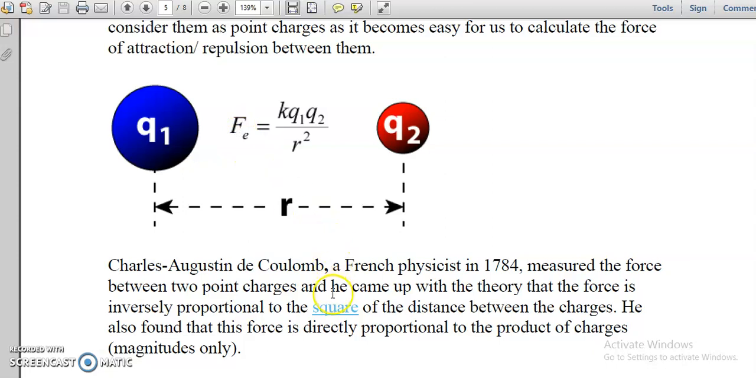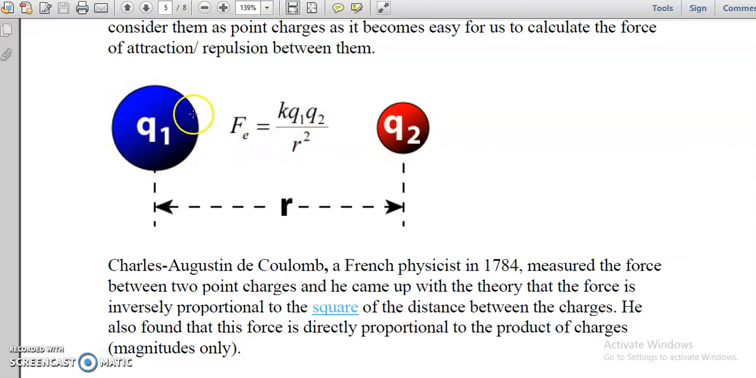Suppose these charges are charged bodies, spherical charged bodies. Then this distance R is the distance between the centers of these two spheres. And this force always acts along the line joining the centers of these two charged bodies. Remember, this force always acts along the line joining the centers of the two charged bodies. Okay, what is the meaning of this statement?